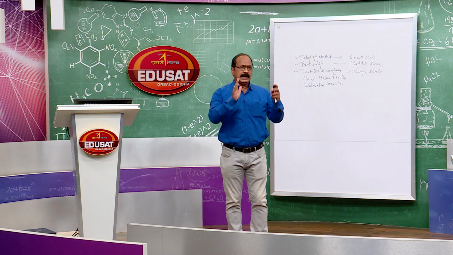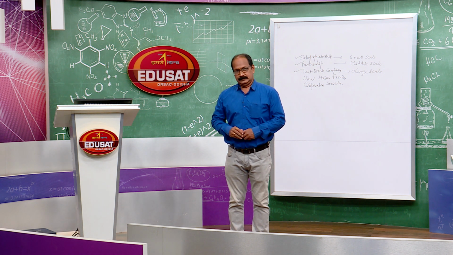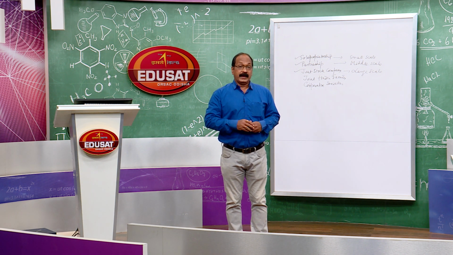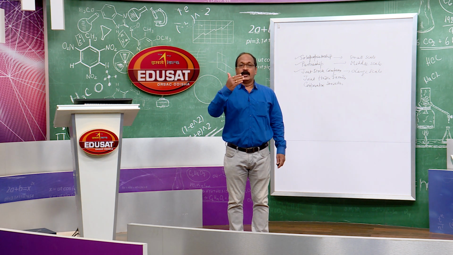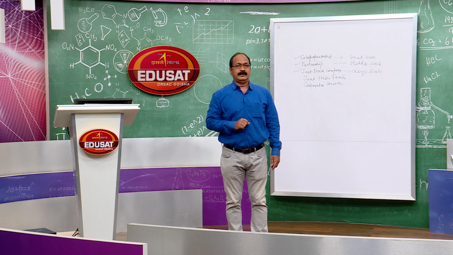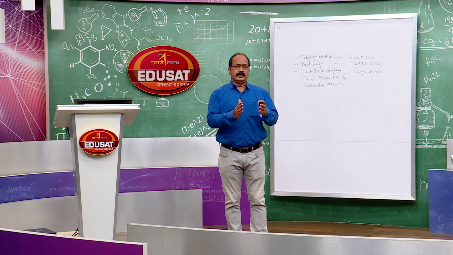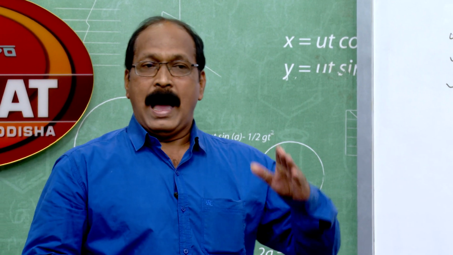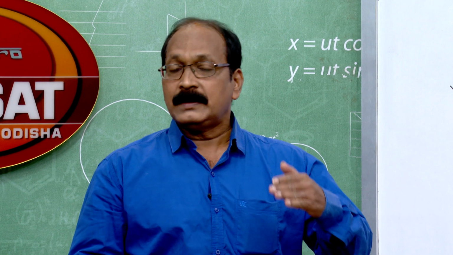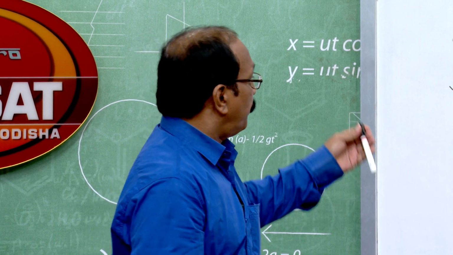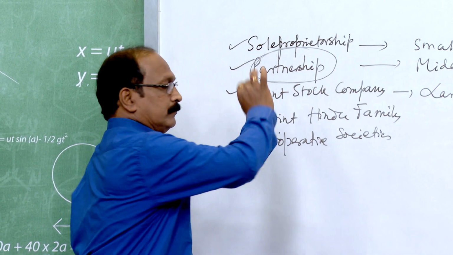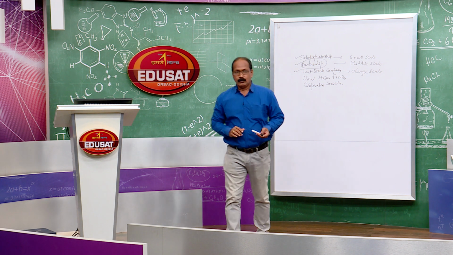So, a number of limitations are there: large capital, managerial efficiency, and the ability to accept risk, the risk bearing capacity. All these things are limitations of sole proprietorship business. Okay? To overcome these limitations, the partnership business came into existence. Partnership, what does it mean?